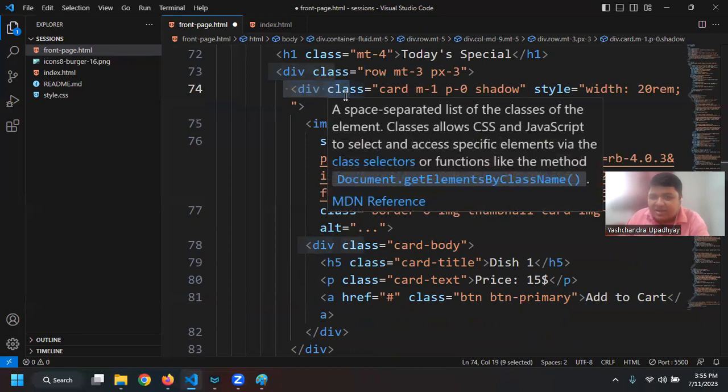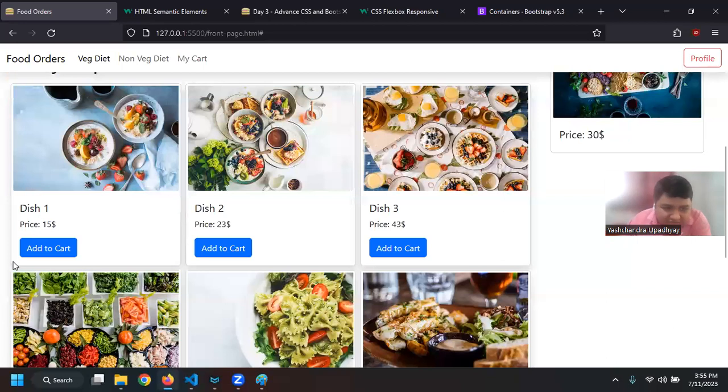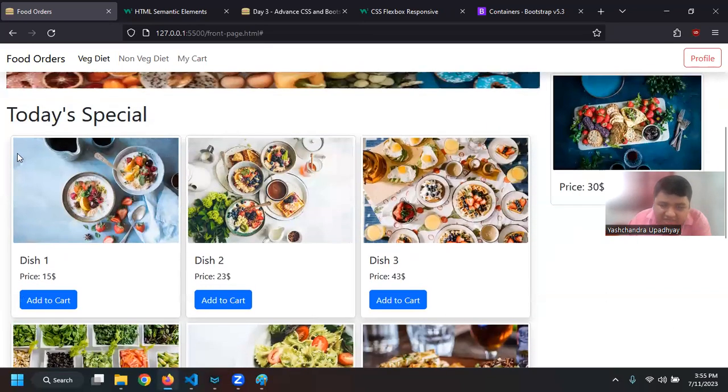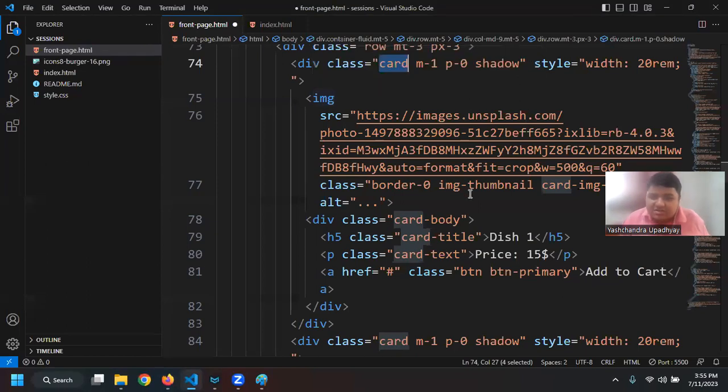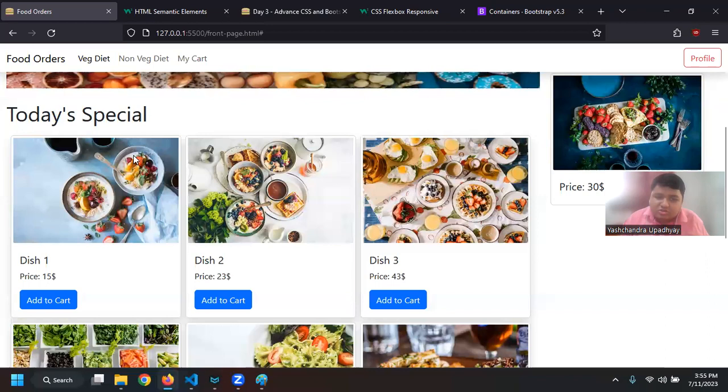In this div, I will have, let us say, an image. Basically, it is a card. What it is doing is, not this one, yeah, this one. So see, there is a border around this card, right? That is coming from this card. And then we have an image, but the image itself has some kind of border, right? So I'm saying border 0. I don't want my image to have a border. I want to make sure that it is inheriting the border from the card itself.